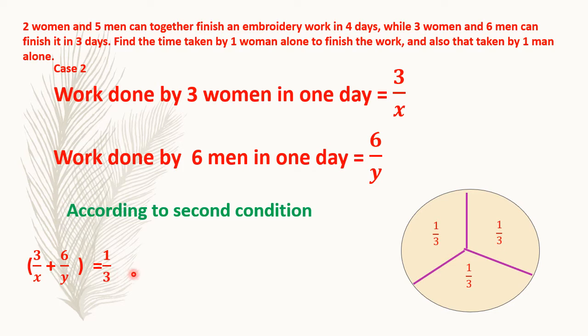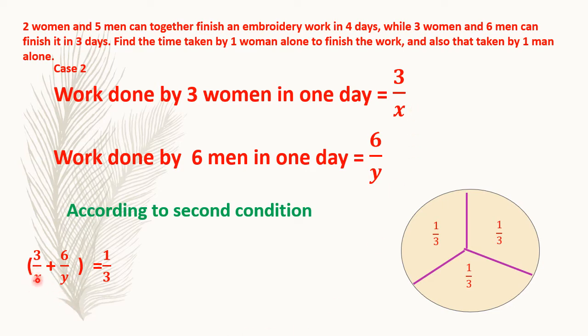But who are completing? Men and women. How many women? 3 women. One woman, how much work? 1 upon x. 3 women, how much work in one day? 3 upon x. One man, how much work in one day? 1 upon y. 6 men are doing how much work in one day? 6 upon y. Total how much they are working?